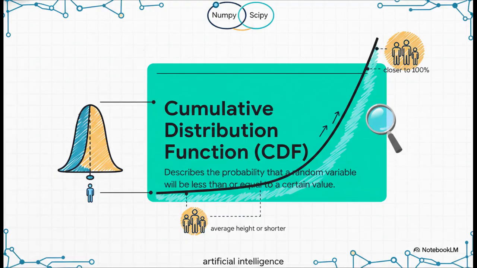And that ties right into this, the cumulative distribution function, or CDF. If the PDF tells you the chance of being exactly a certain height, the CDF tells you the chance of being that height or shorter. It's a running total. So if you look at the CDF value for the average height, it'll be 0.5 or 50% because half the students are average height or shorter. As you get taller, the CDF climbs and climbs towards 1 or 100%.